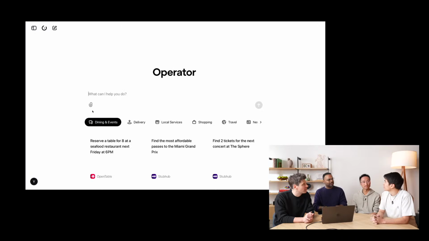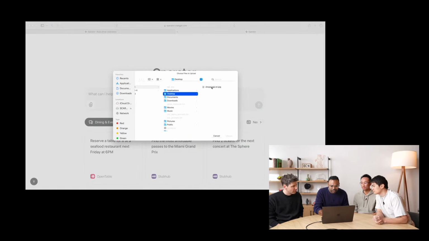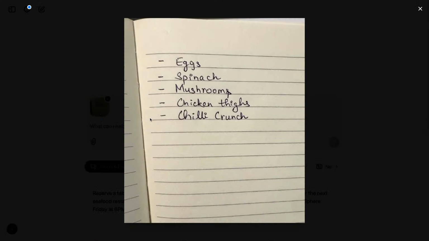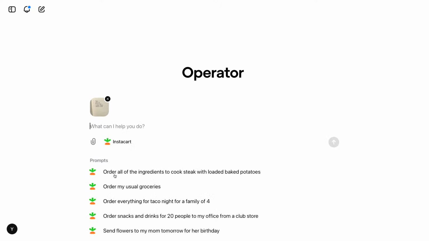Oh, with groceries. Yeah, I love groceries. So I've been using Operator to shop all my groceries. I love to cook quite a bit, and I have been using Operator exclusively for groceries. So I have a shopping list here, which is this one. Let's see what it is. Eggs, spinach, mushrooms, chicken thighs, chili crunch. And so this is a picture that you're uploading here. That's exactly right. And I'm going to use Instacart, which is, again, what we use generally.